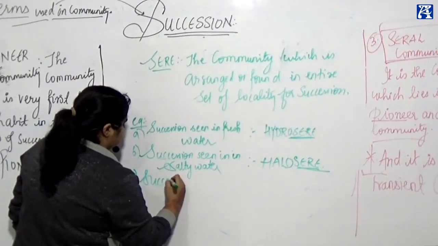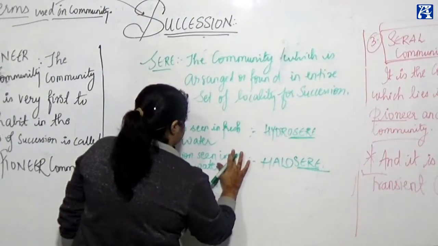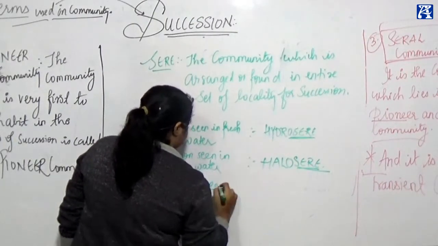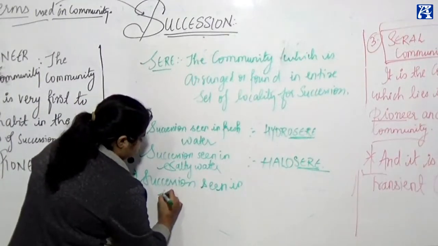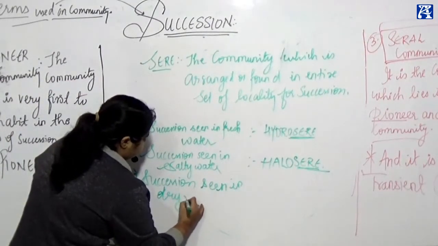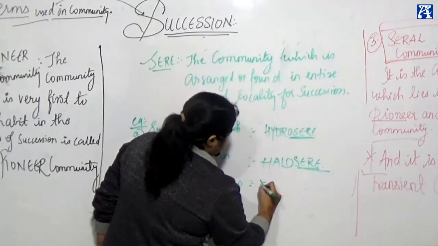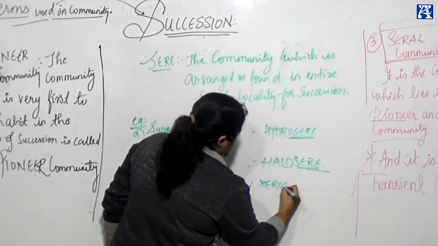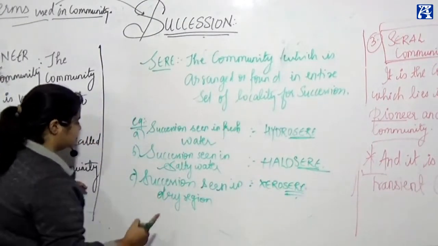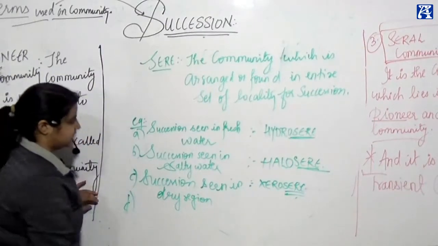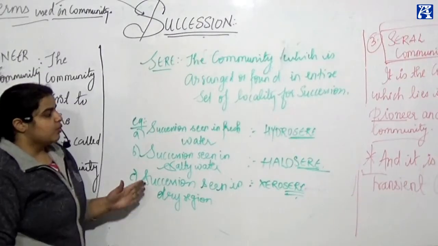Succession seen in salty water is called haloseer. Succession seen in dry region is called xeroseer. अगेन सीयर. ठीक है, याद रखना ये सारे पॉइंट, ये क्वेश्चंस में ऐसे पूछे जाते हैं. What are those plants which grow in shallow water?